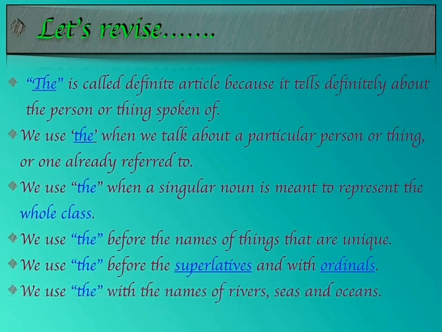We use the with the names of rivers, seas and oceans. So when we are talking about a particular sea, ocean or river, then we have to use the article the.